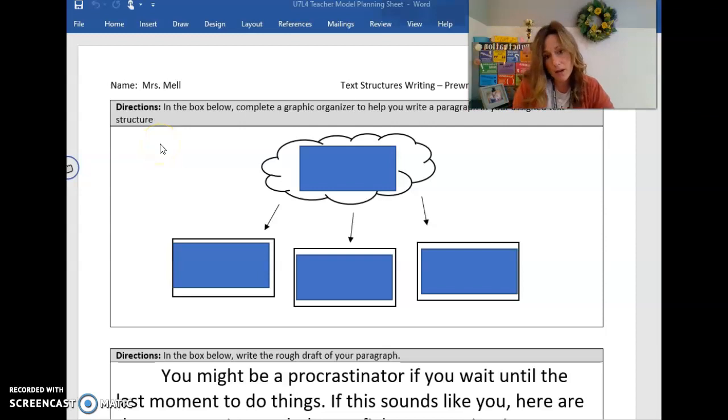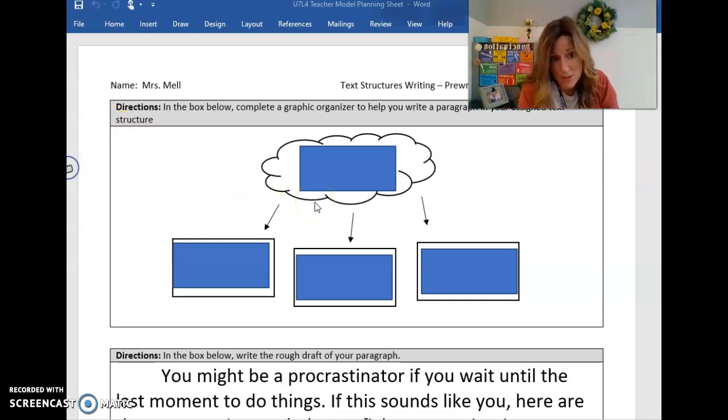So you are permitted to pick whatever text structure you would like to write in. So you could choose description, you could choose problem and solution, cause and effect, compare and contrast, sequence and order, okay? So those are the 5 different text structures.